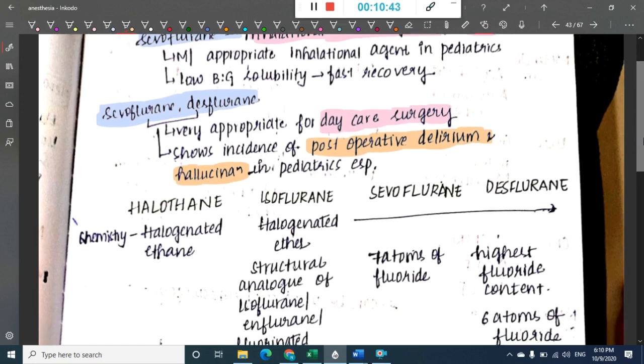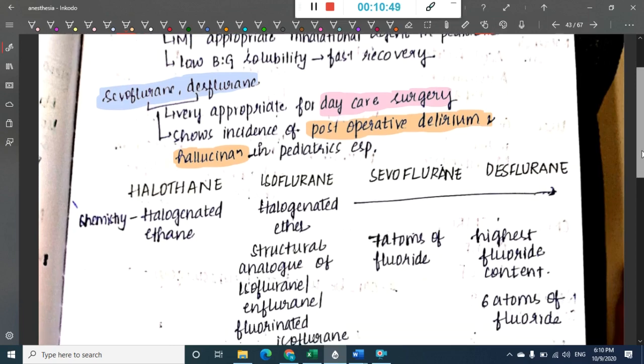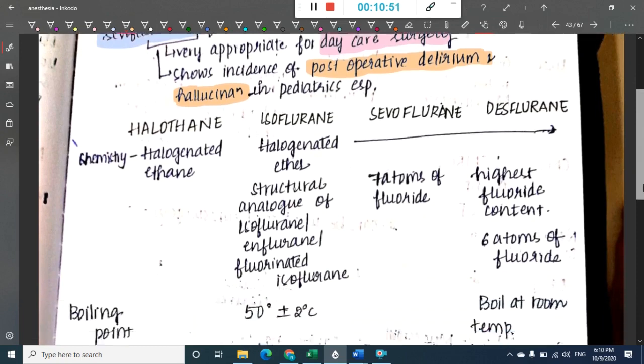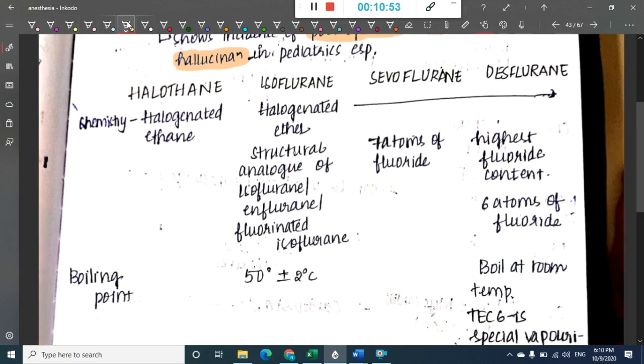Now let us learn the differences between all the drugs. We will see the main differences. We are going to learn about halothane, isoflurane, sevoflurane and desflurane, and their differences. First, halothane.